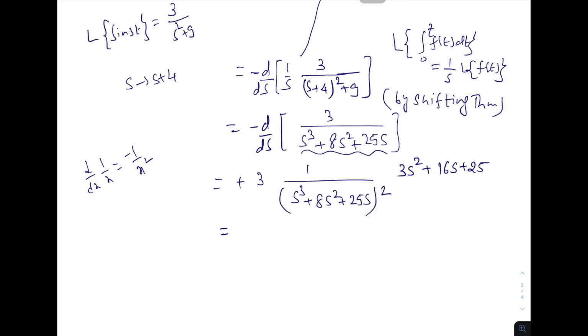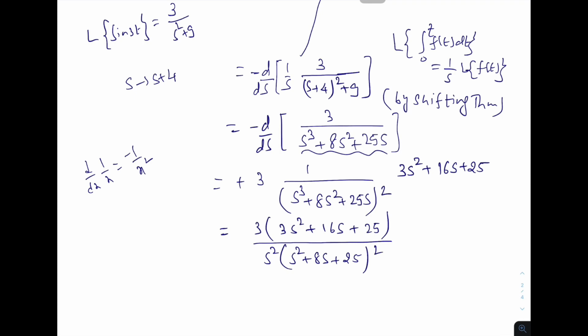So this is now 3 into 3s square plus 16s plus 25 over, you can even take s outside, that means s square outside, one s outside. So it is s square plus 8s plus 25 and its square. So that is the answer. Okay, let us take one more.